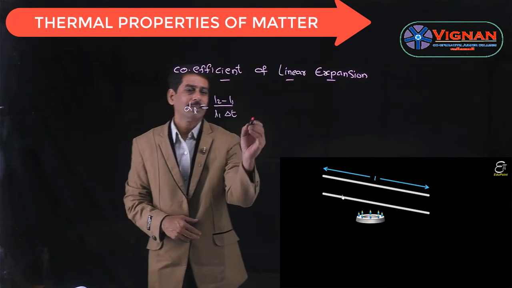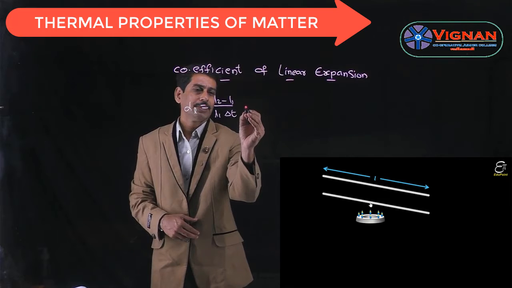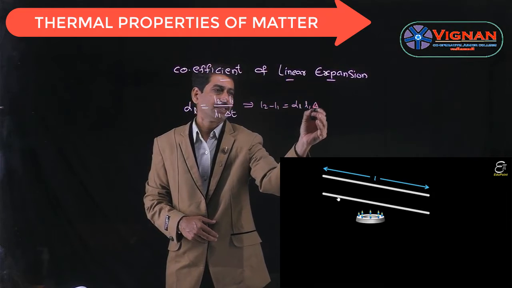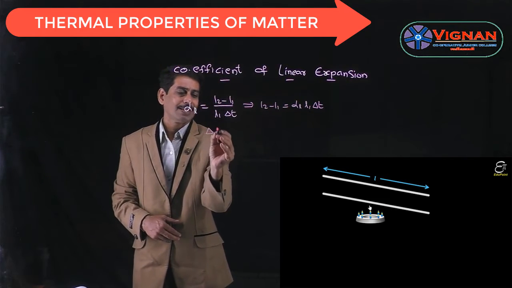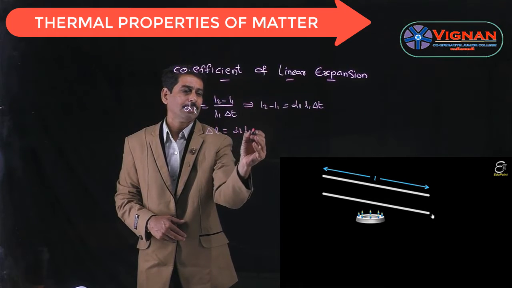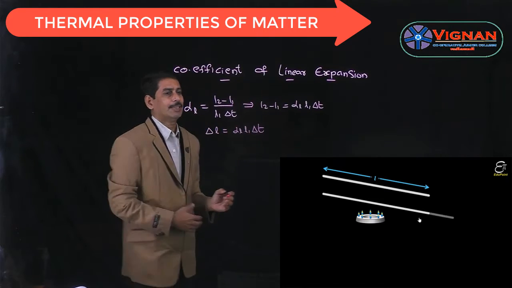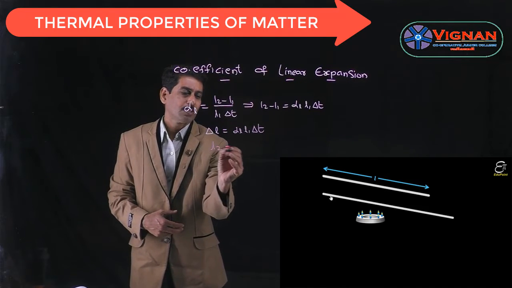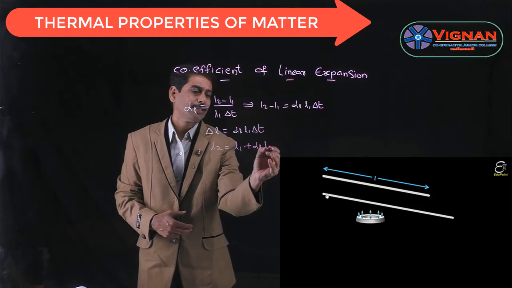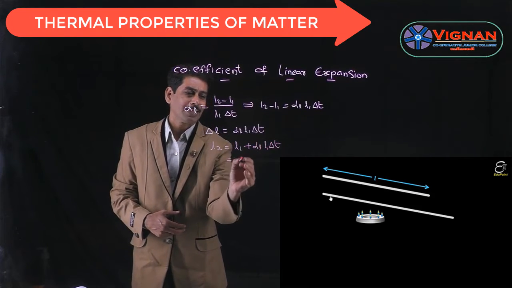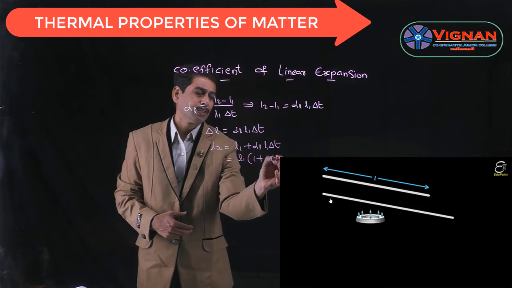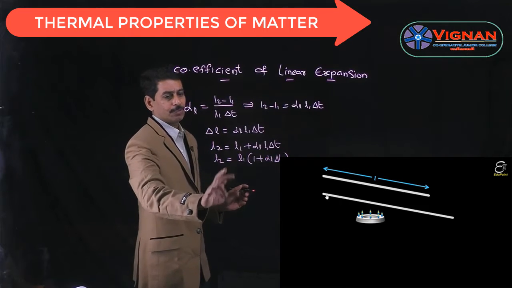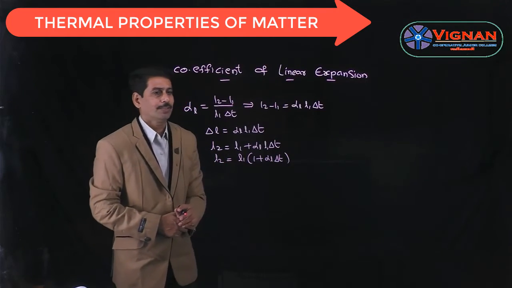And from this you can find the value of change in length, which is nothing but L2 minus L1 is equal to alpha L into L1 into delta T, or this can be written as delta L is equal to alpha L into L1 into delta T. So this is the expression for the change in length. Now you can find the final length also. So L2 becomes equal to L1 plus alpha L into L1 into delta T. By taking L1 as common, we get 1 plus alpha L into delta T. So this is the expression for final length. To find the final length, you can use this formula: L2 is equal to L1 into 1 plus alpha into delta T.